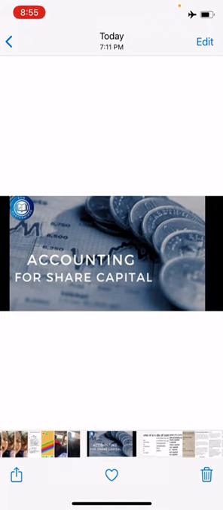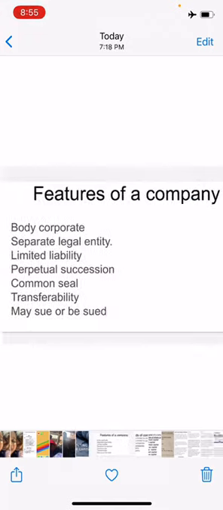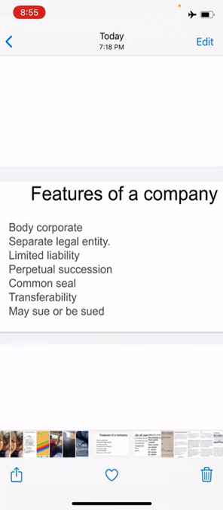Now we will see what the features of the company are. A company may be viewed as an association of persons who contribute money or money's worth to a common stock and use it for a common purpose.